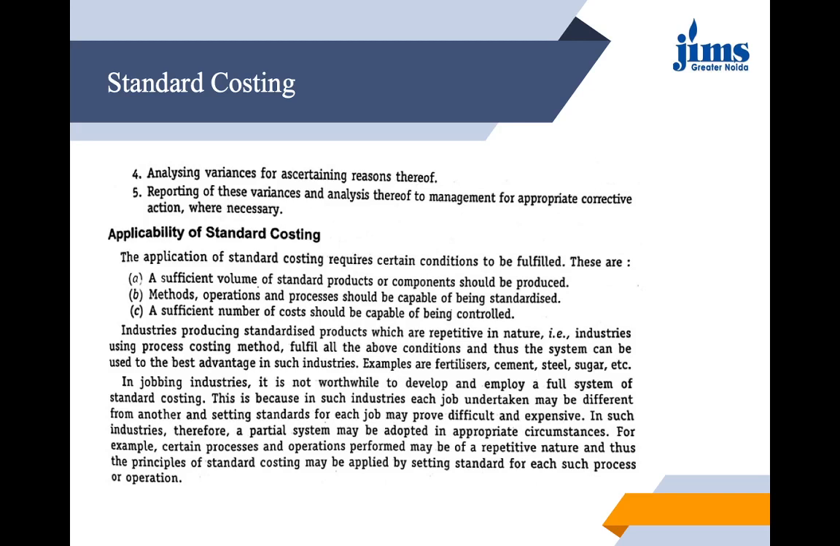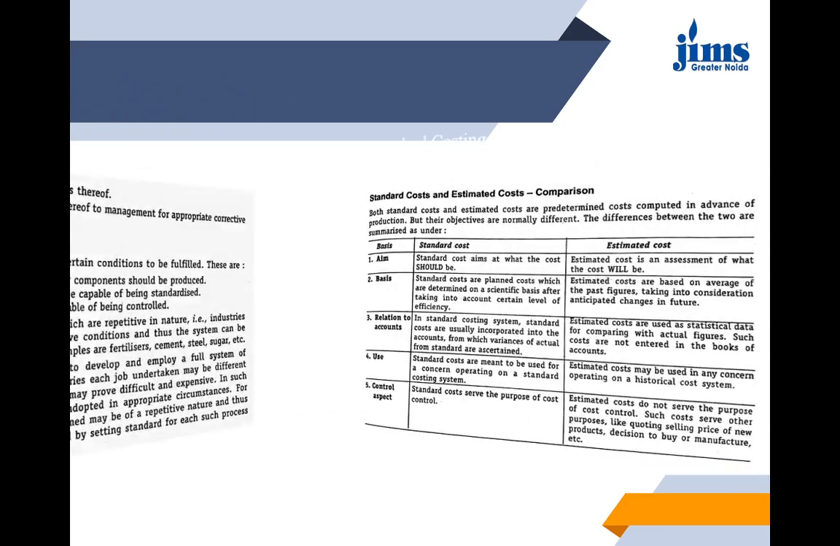In such industries, therefore, a partial system may be adopted so that as per the appropriate circumstances, we can adopt or change the system. For example, certain processes and operations performed may be of a repetitive nature. So some standards for those repetitive operations can be set and applied for the various operations.